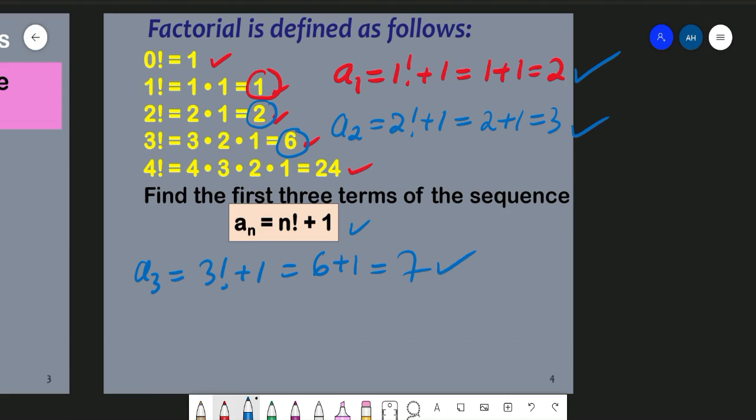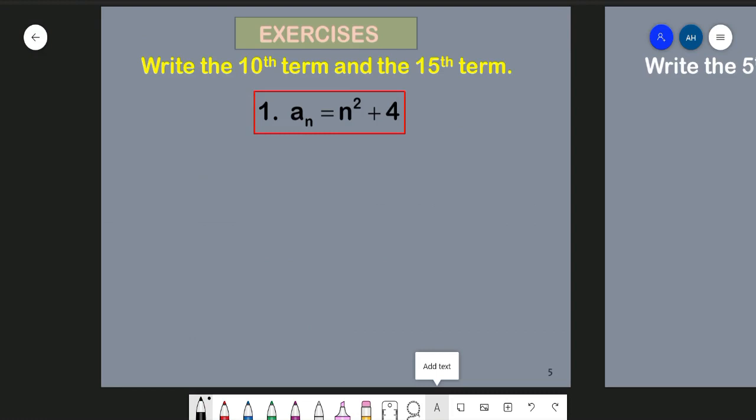Now we are ready to list all terms of this sequence. Starting from the first term, we have 2, then the second term is 3, the third term is 7, and so on and so forth, going to infinity. That's the answer for this problem. Now let's try this exercise here and see whether we can solve it.